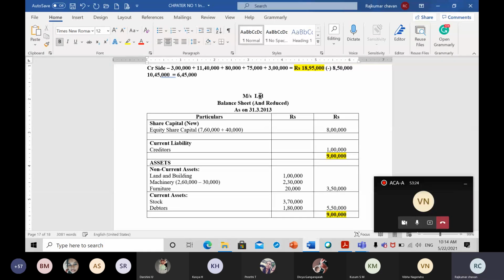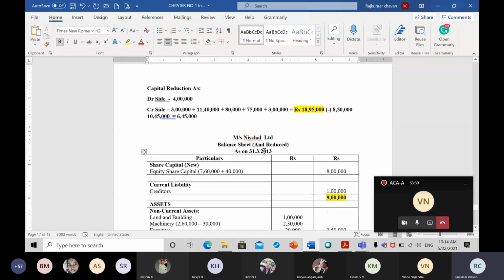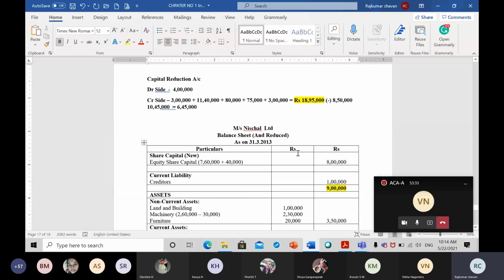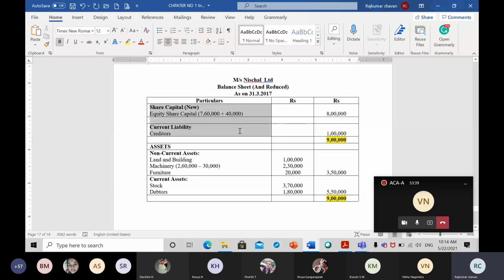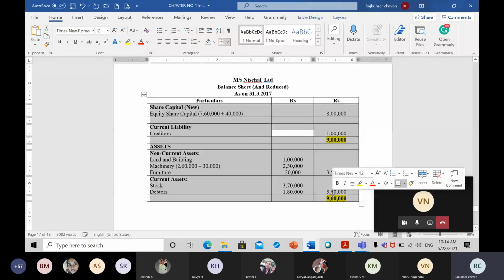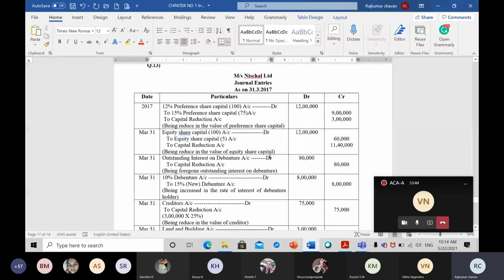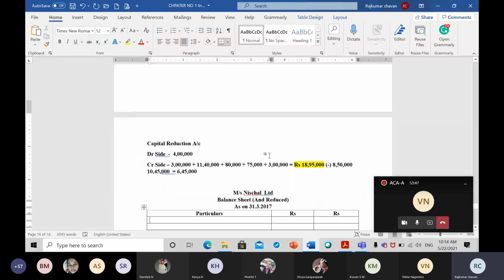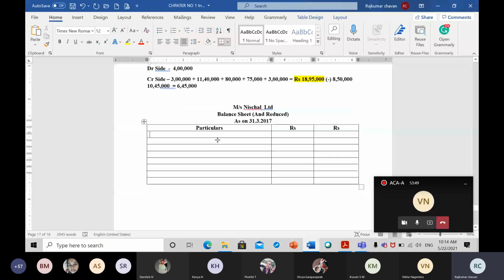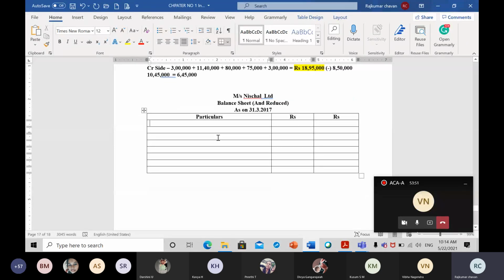Nisha Limited is the company which we need to pass. Balance sheet as on 31st March 2017. Just change the year to 2017. Now I'm going to remove all those amounts and start the balance sheet. Let us start with the balance sheet items.